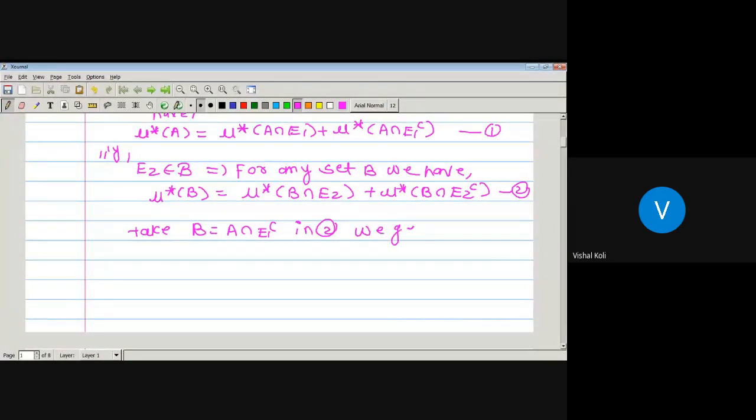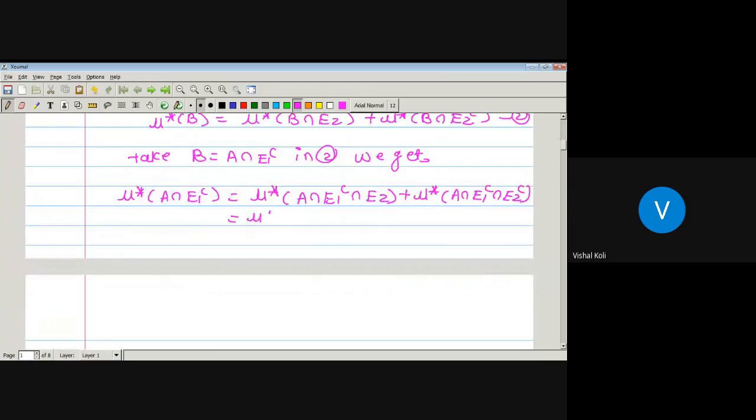We get the outer measure of A intersection E1 complement equal to the outer measure of A intersection E1 complement intersection E2 plus the outer measure of A intersection E1 complement intersection E2 complement.